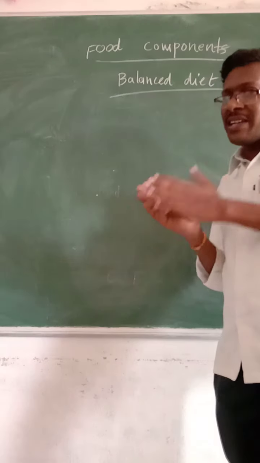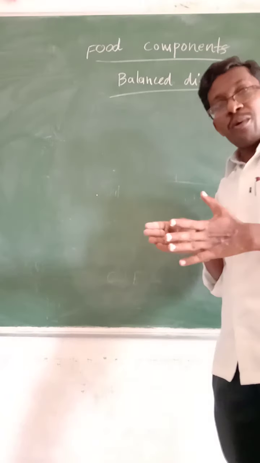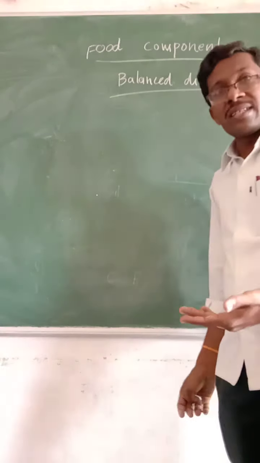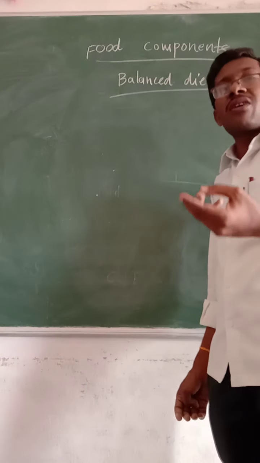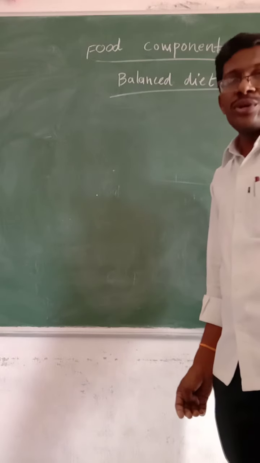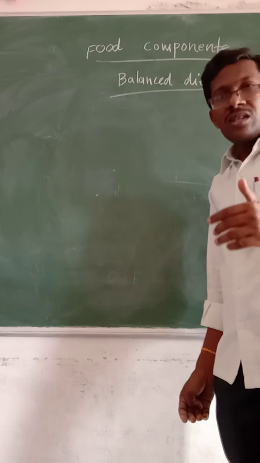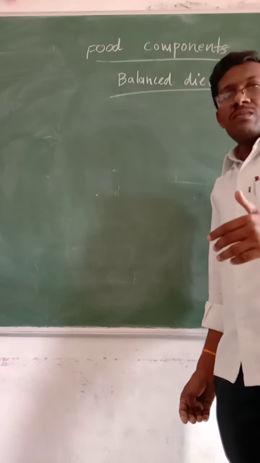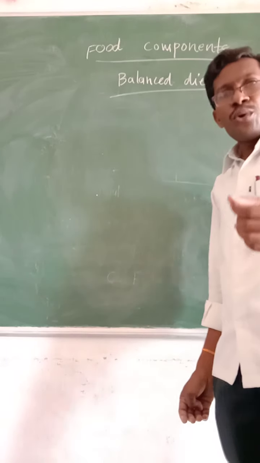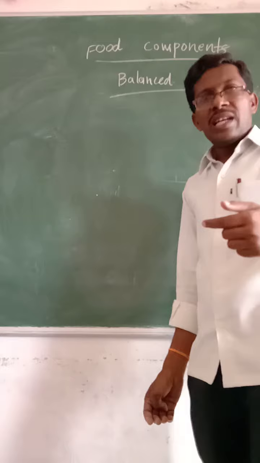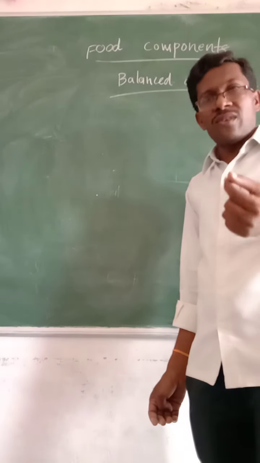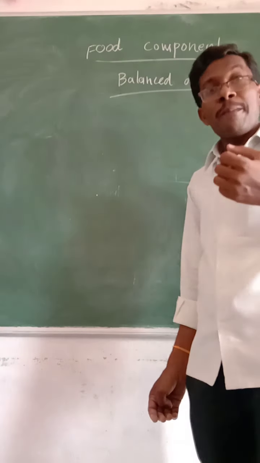If food doesn't contain all the nutrients in the required amount, that is called an imbalanced diet. That leads to malnutrition, and malnutrition causes some diseases. You know that in our food, lack of proteins, we get kwashiorkor. Lack of the required amount of carbohydrates and proteins, we get marasmus.